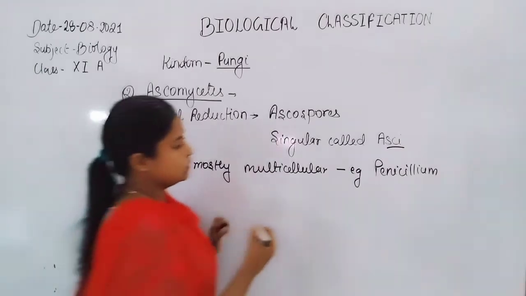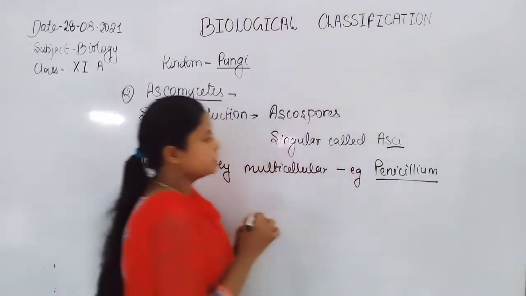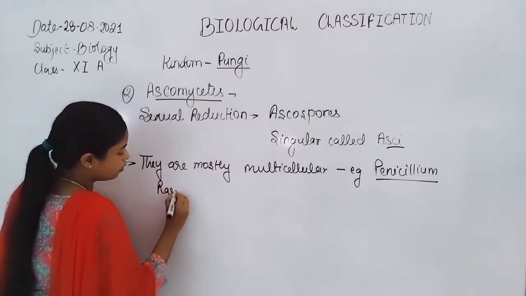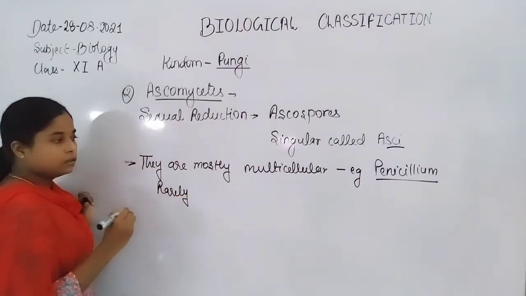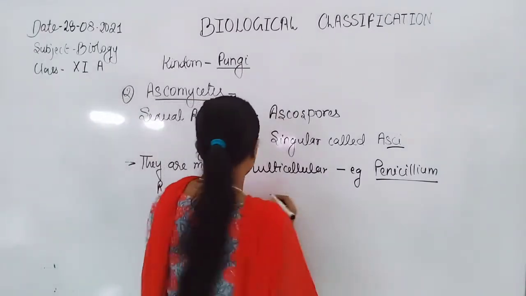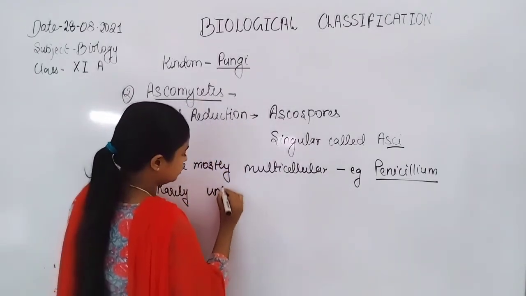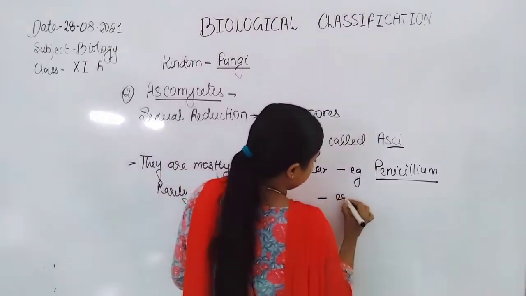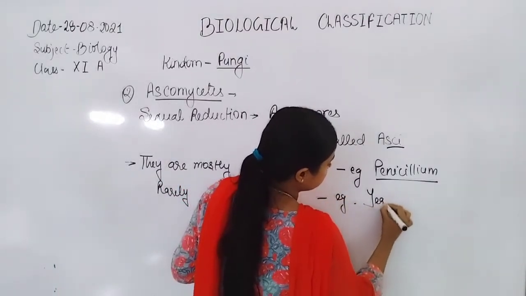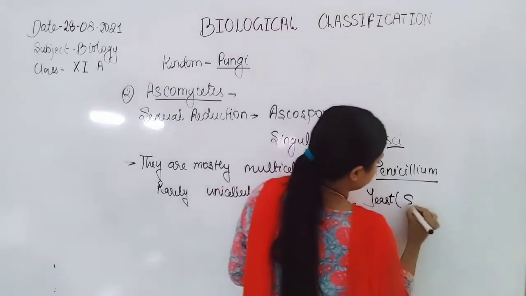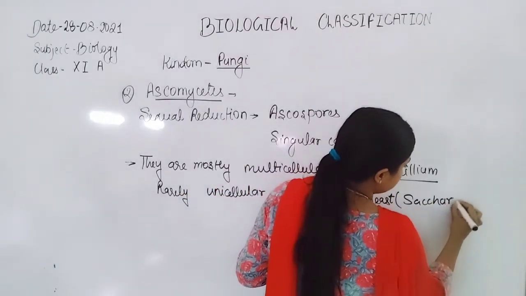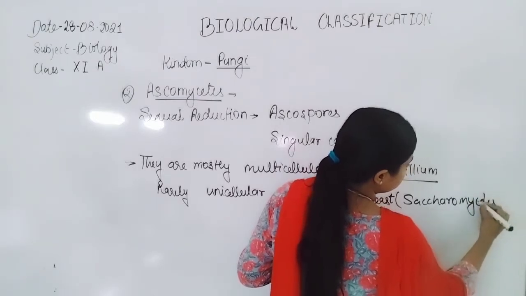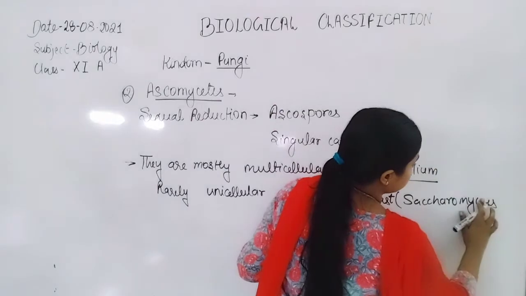They are rarely unicellular, and unicellular examples are yeast or Saccharomyces.